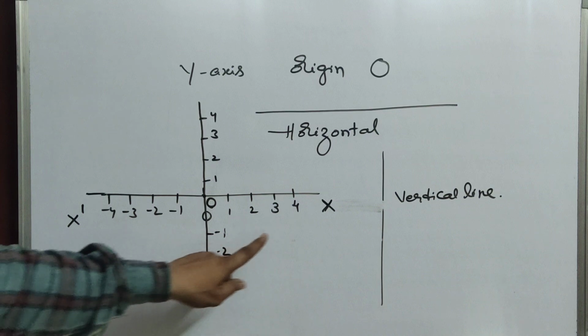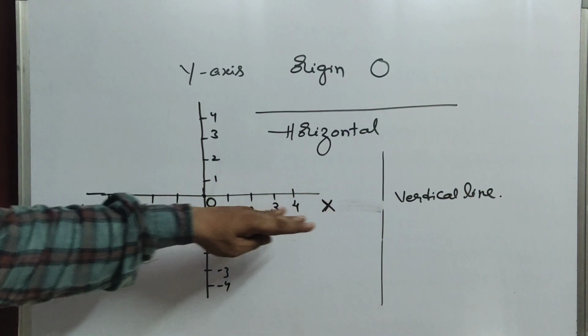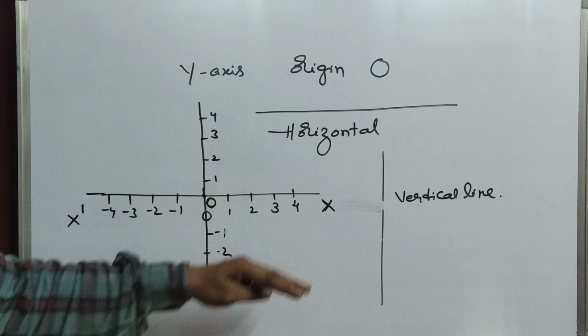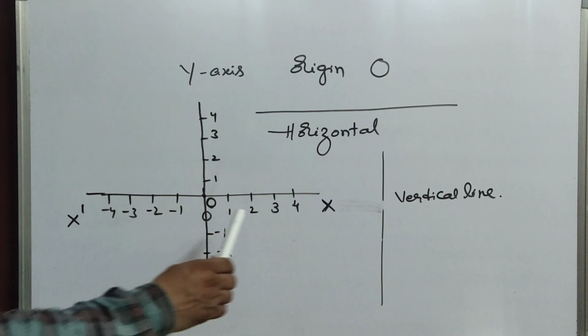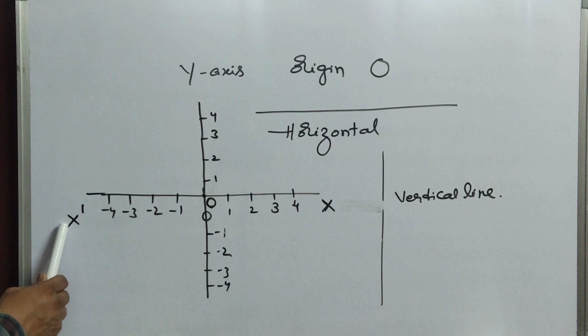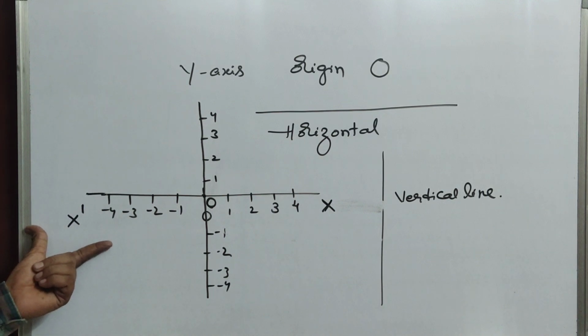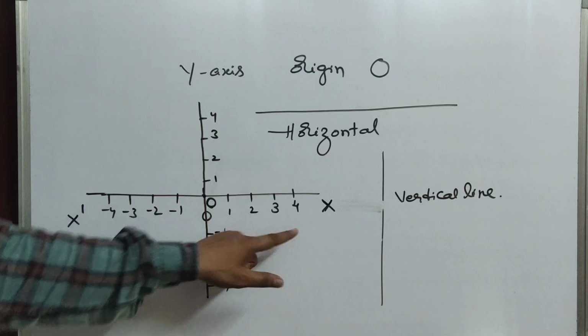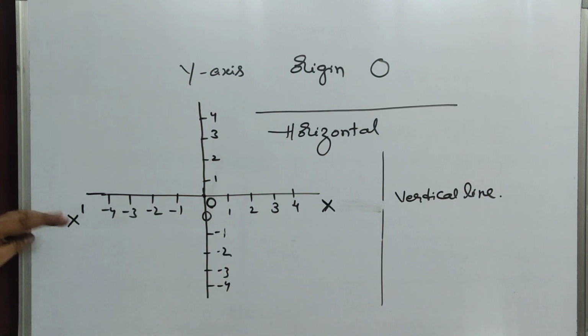For identification, X means positive, X dash means negative, and it is totally called the x-axis.